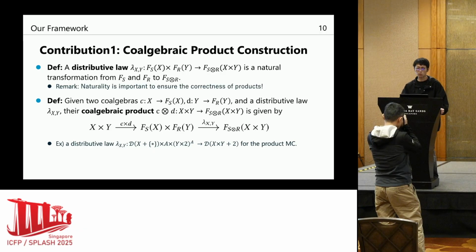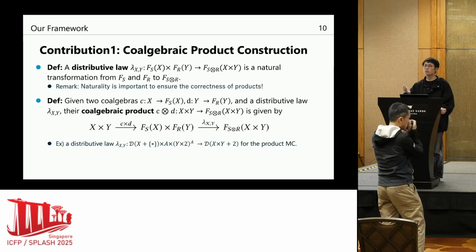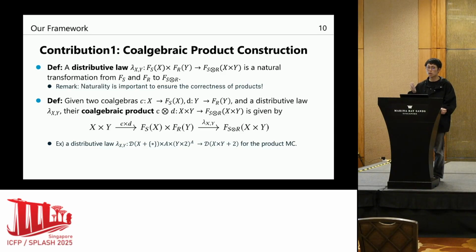So this is our first contribution. We define a coalgebraic product construction by a so-called distributive law. The idea is that we translate the transition types of the system and specification, which are the program and, for example, the DFA, to the transition type of the product. Formally, this translation should be a natural transformation from the functors for the system and specification to the functor for the product. You may wonder why we require naturality here, but naturality is important to ensure the correctness of the product in our main theorem.